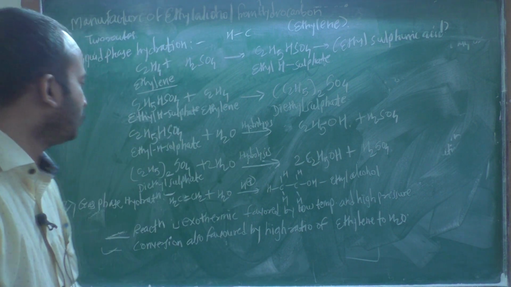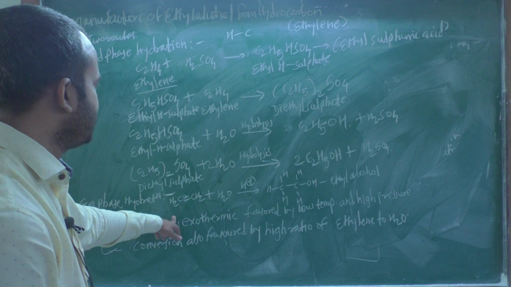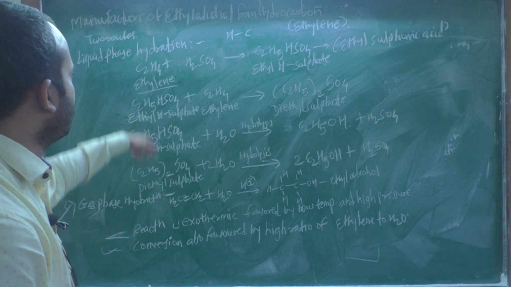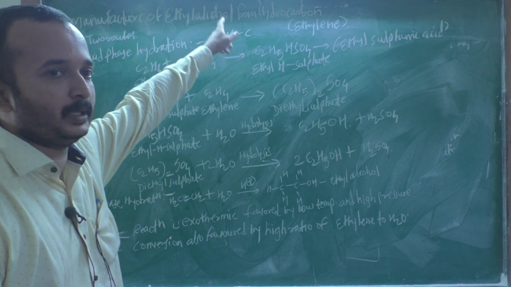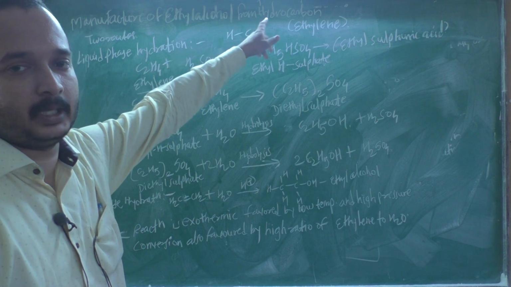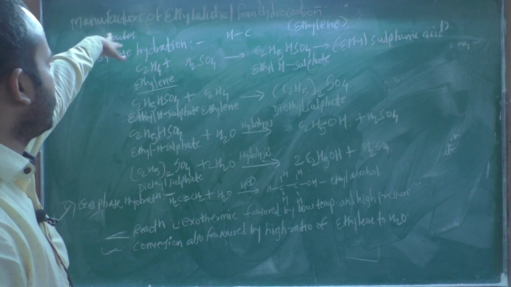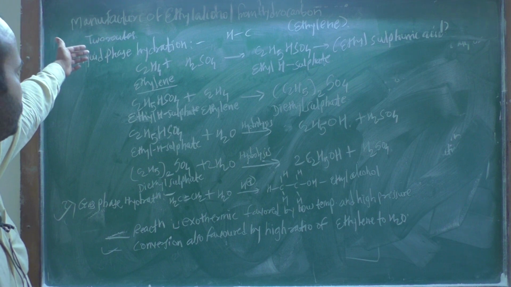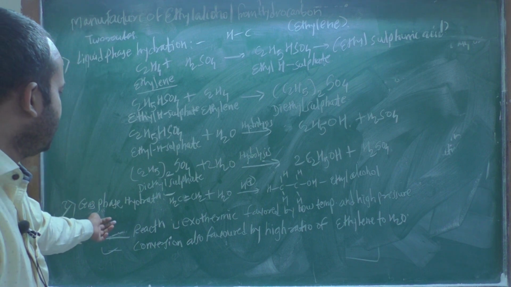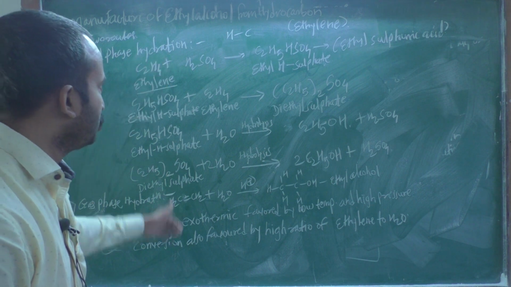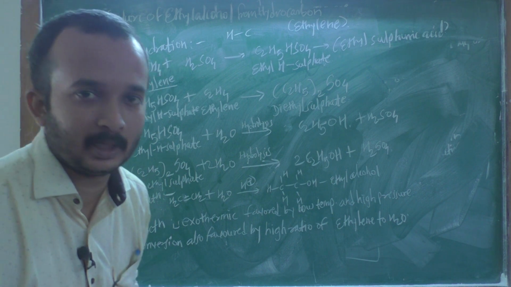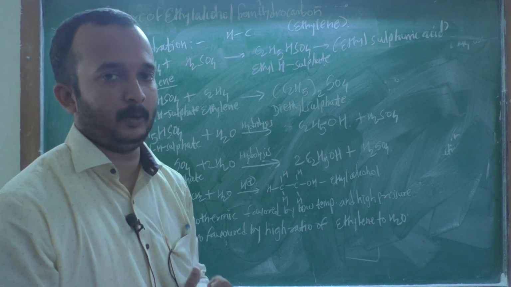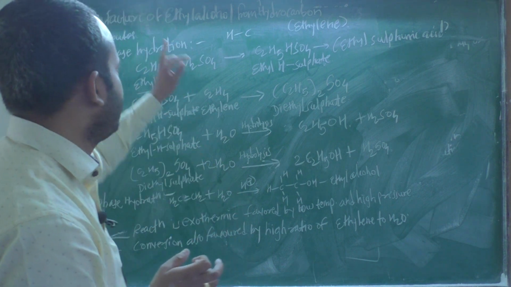Okay, so this is the gas phase hydration, and these two routes form the manufacture of ethyl alcohol from hydrocarbon. The manufacture of ethyl alcohol from hydrocarbon is divided into two routes: first is liquid phase hydration and second is gas phase hydration, and by these two routes you form ethyl alcohol from hydrocarbon. Okay, therefore this point is over.